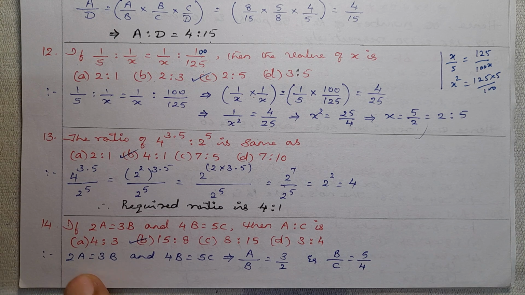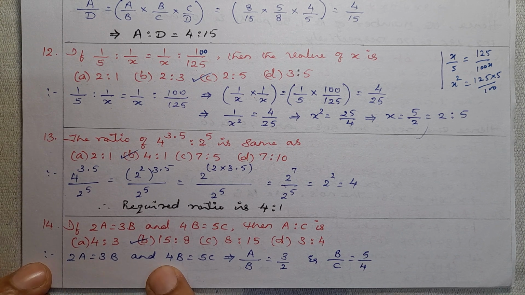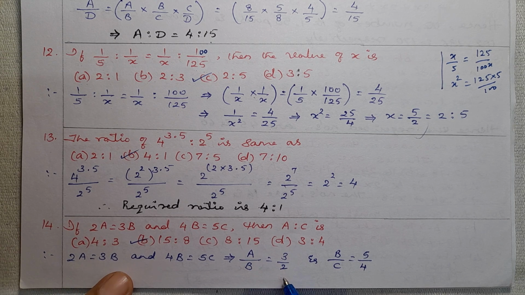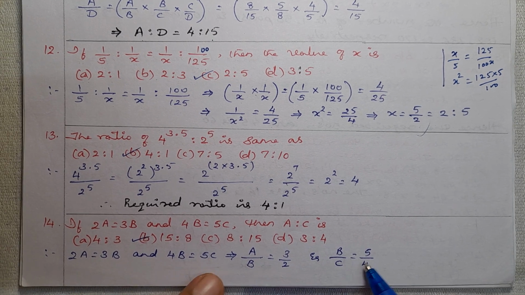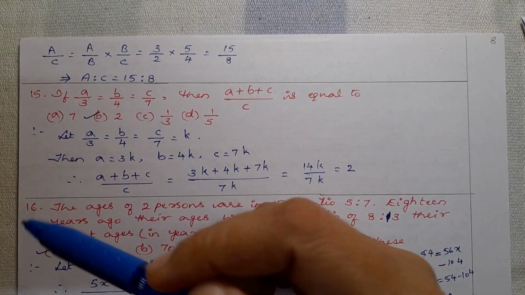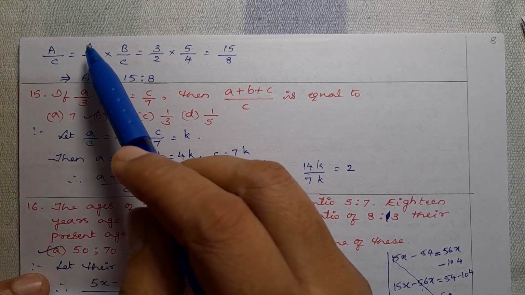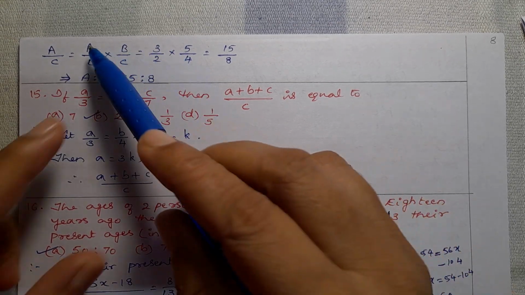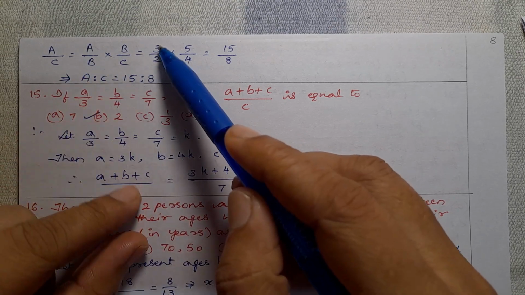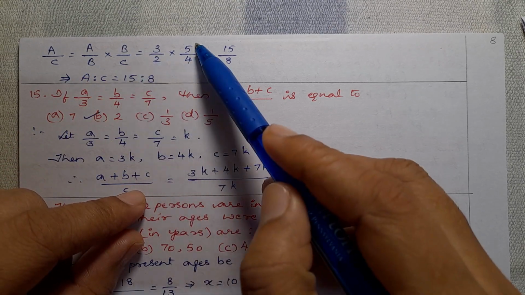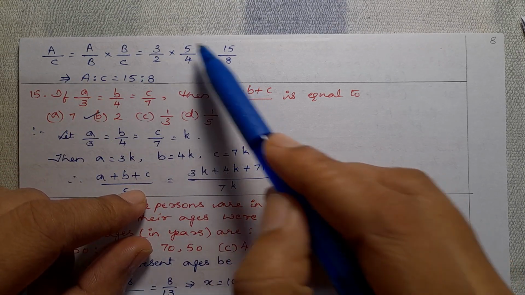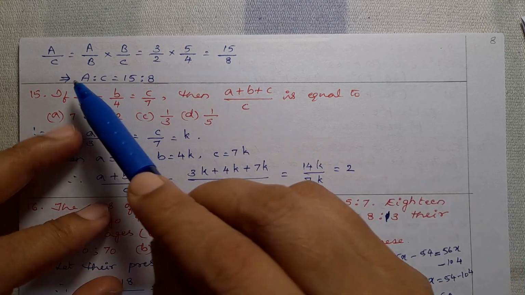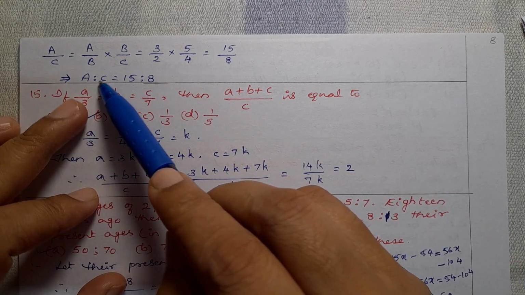See the solution. 2a equal to 3b and 4b equal to 5c. So then a by b equal to 3 by 2 and b by c equal to 5 by 4. a by c equal to a by b into b by c. b cancels, a by c. Okay. The value of a by b is known, 3 by 2 into b by c is 5 by 4. So 3 5s are 15, 2 4s are 8. So a by c is a is to c.